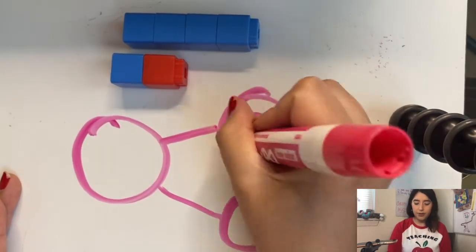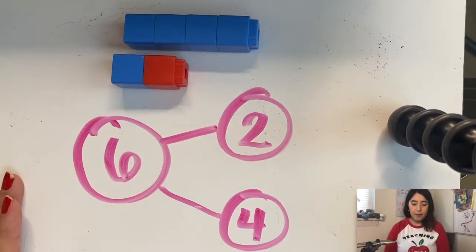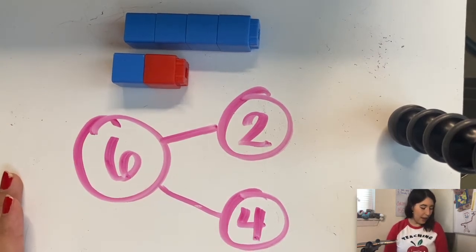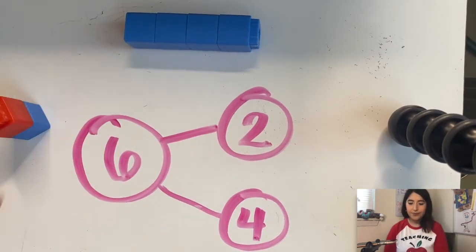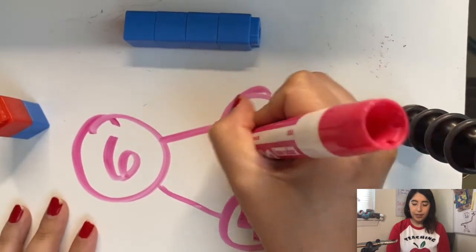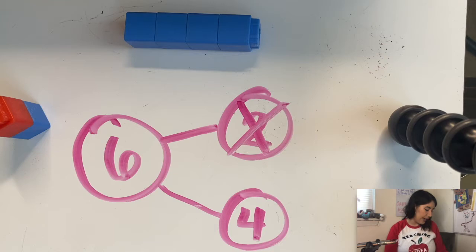We know that 2 and 4 make 6. But how many did we take away? 2. So we would cross that one out in the number bond. And that is how we do subtraction number bonds. We cross out the one that we are taking away.